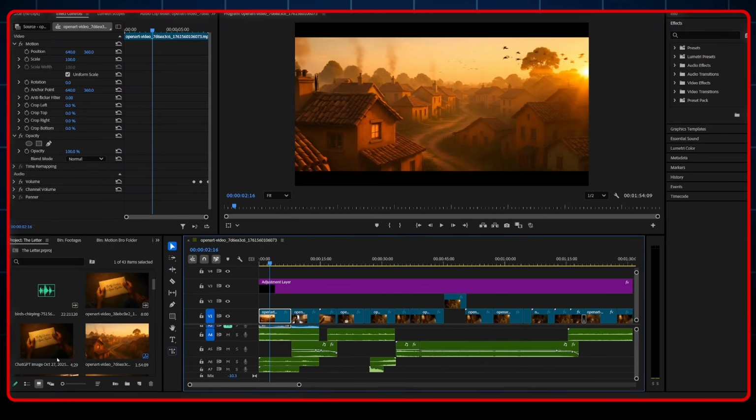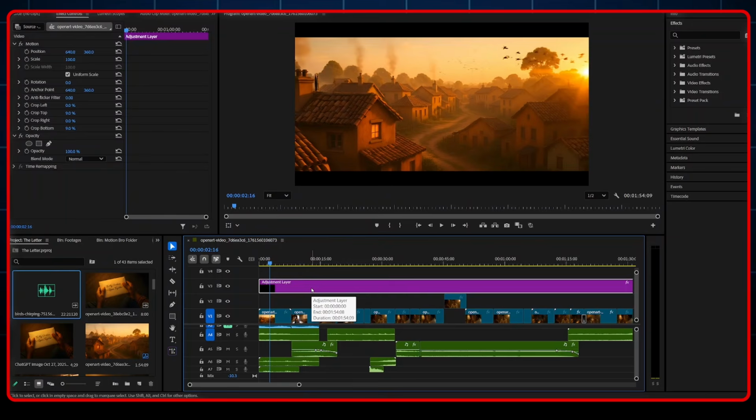All you have to do is just drag and drop your sound effect anywhere specific you would love to place it. And the third thing was to add the cinematic bar.